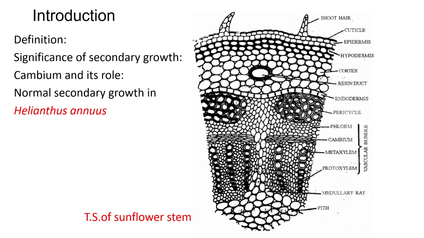In most of the dicot plants, what happens? The cambium ring develops more and more xylem than the secondary phloem. That's why, due to the development of the secondary xylem, the cambium becomes pushed toward the periphery, and finally the cambium occurs in this region. Sunflower is an annual crop, but in mature plants, you will find the cambium toward the outer side, and a major portion of the woody stem is covered by the secondary xylem.